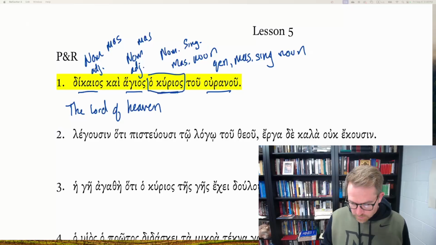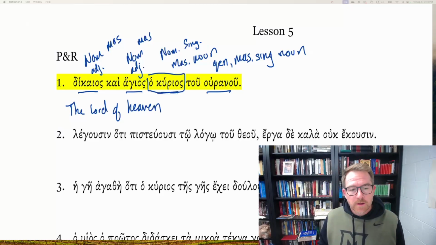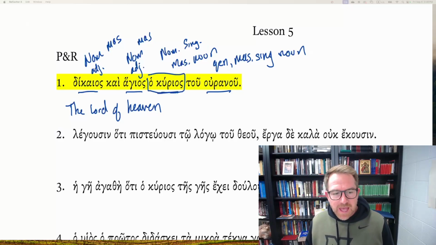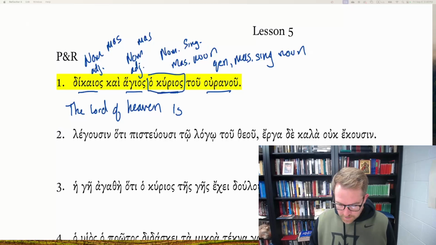Now, I could literally translate this, the Lord of the heaven. That would be fine too. But typically, we're going to translate this in English, the Lord of heaven. And that's a stylistic choice. It's not like it's more correct to leave out the definite article. It's just an English versus Greek stylistic difference. The Lord of heaven is dikaios kai hagios, is righteous and holy.